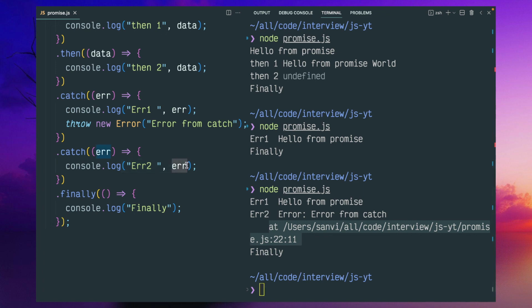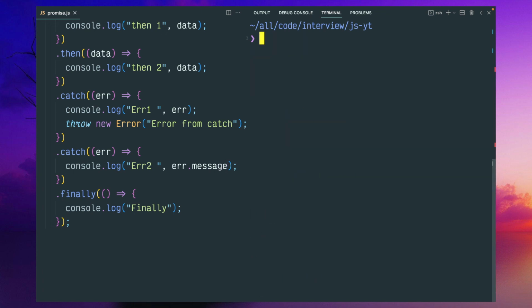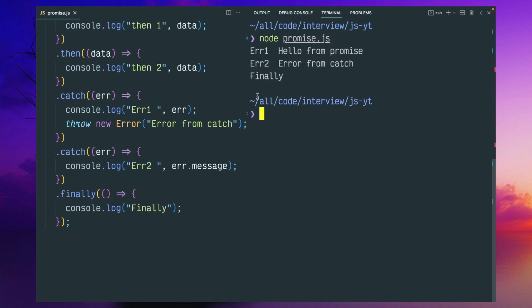If you need only the message, you can just access the message body with the dot message property. Error 1, hello from promise. Error 2.